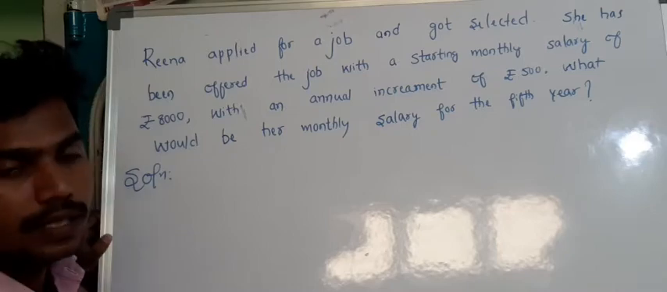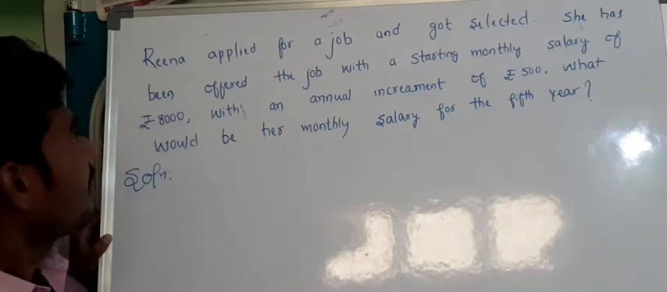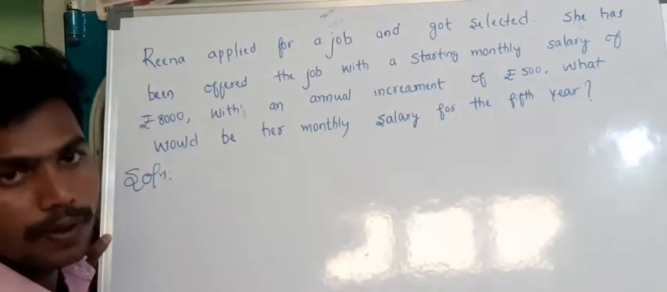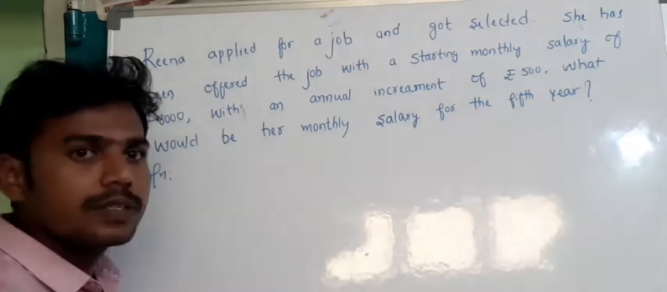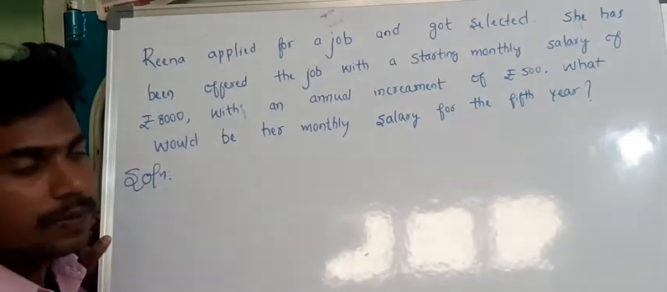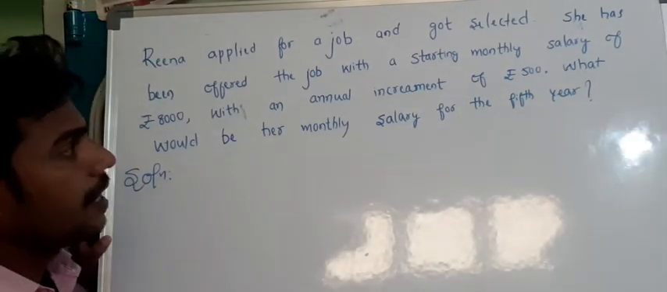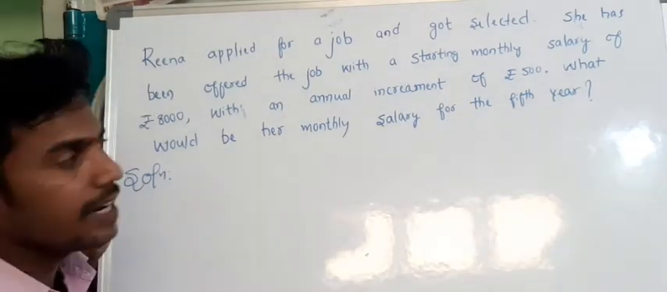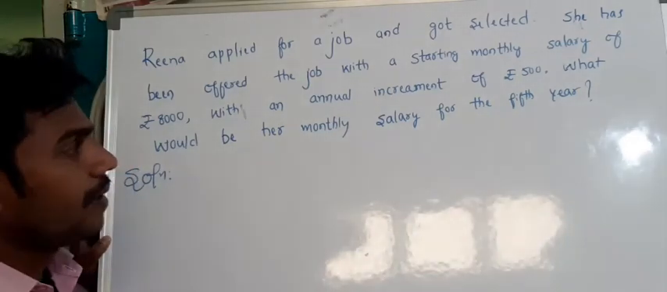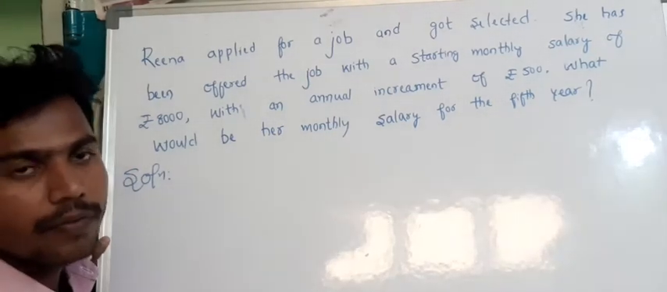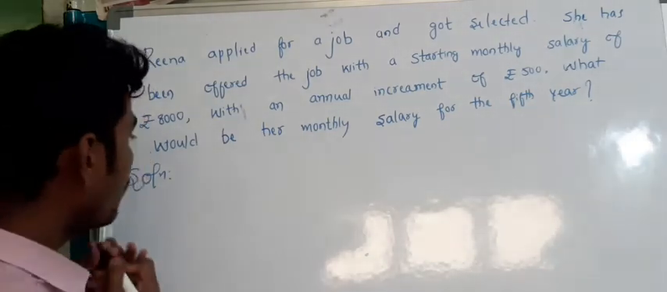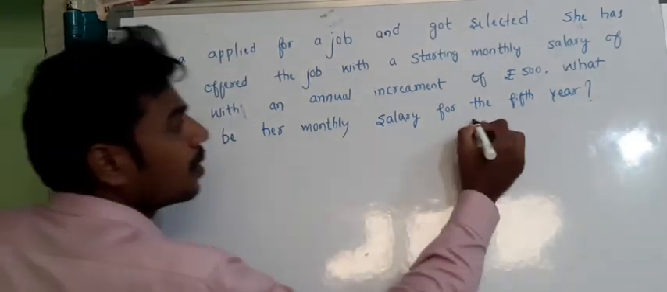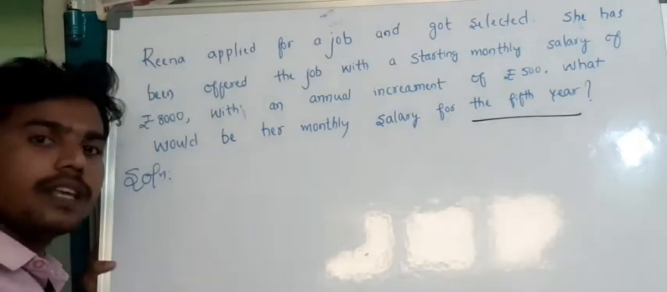See, the question is, there is a lady called Reena. She applied for a job, so she got selected. So the company said it is going to offer 8,000 as an initial salary, and it is promised that she will be given an increment of 500 on an annual basis. Now, how am I going to represent it? The question is, what is the 5th year salary?